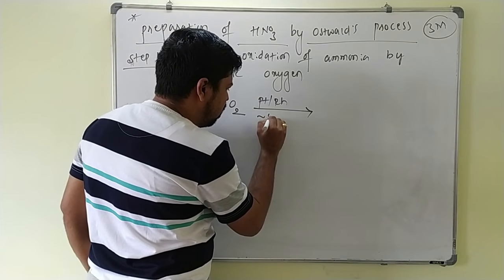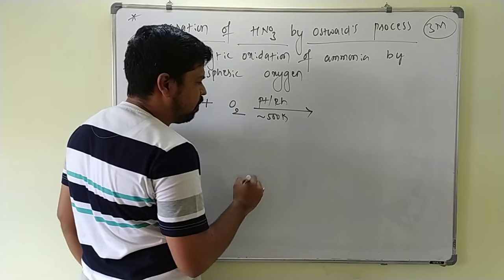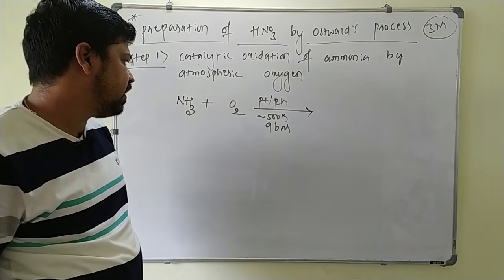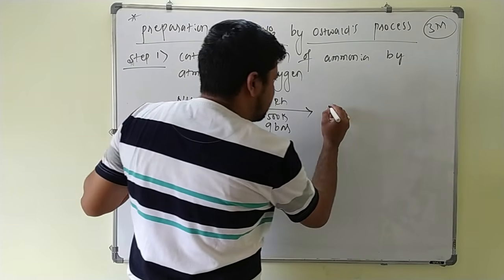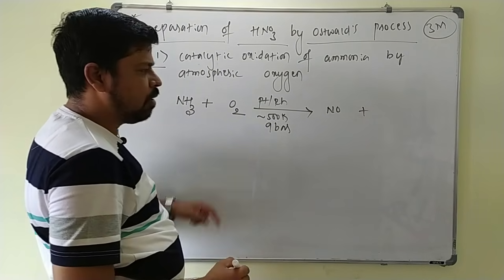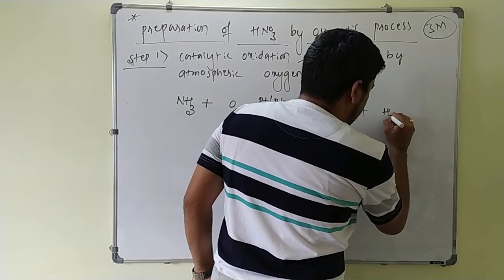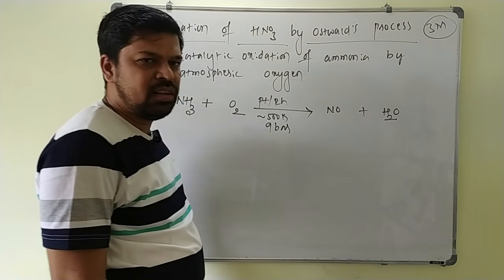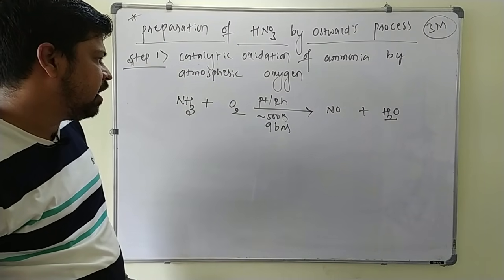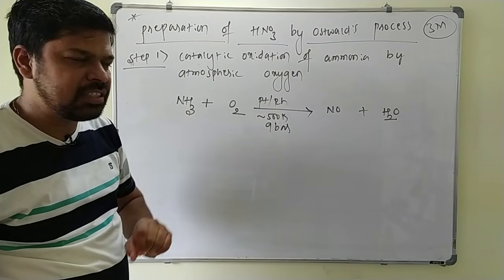You have to maintain a temperature of nearly 500 Kelvin and 9 bar pressure here. Now this ammonia is oxidized to NO, nitric oxide, and the remaining hydrogen combines with oxygen to form water. Now we have to balance this equation. Balancing this equation is very, very important. You have to write the balanced equation here.